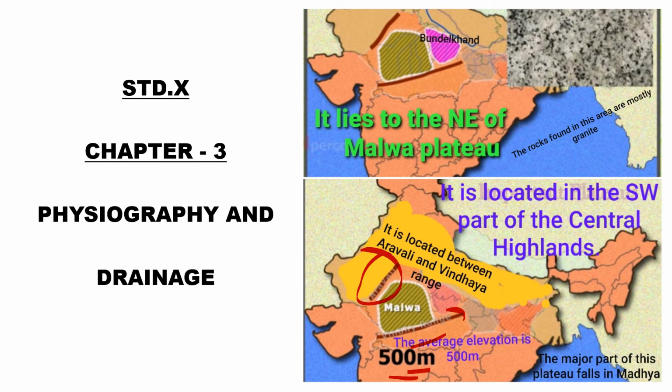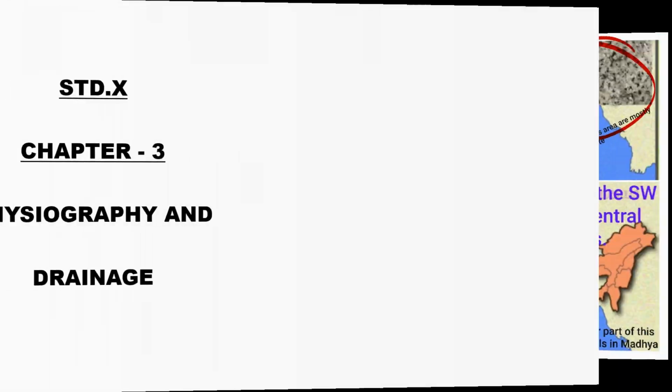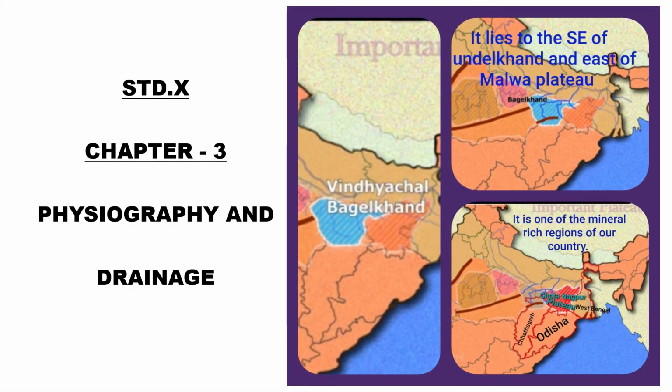The next is Bundelkhand. The region lying to the southeast of Malwa Plateau is known as Bundelkhand Plateau. It spreads in the northern part of Madhya Pradesh and the adjoining portion of South Uttar Pradesh. The rocks found in this area are mostly granite rocks. The next is Vindhyachal Baghelkhand. The region to the southeast of Bundelkhand and east of Malwa Plateau is known as Vindhyachal Baghelkhand.